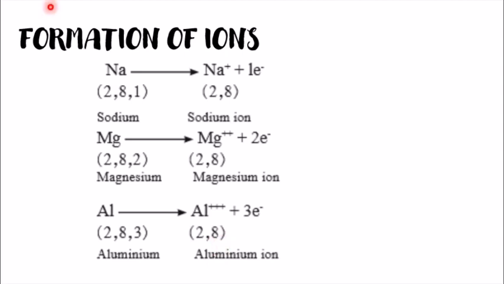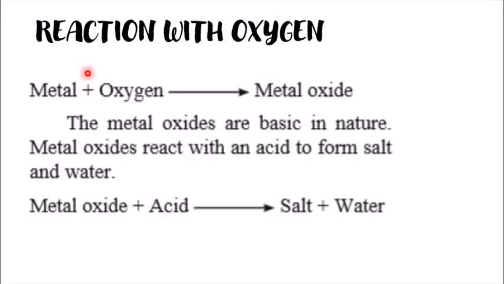The third chemical property is reaction with oxygen. What will happen if a metal reacts with oxygen? Whenever a metal reacts with oxygen, it forms metal oxides. That is, metal oxides are formed. And when you treat a metal oxide with acid, you will get salt and water.